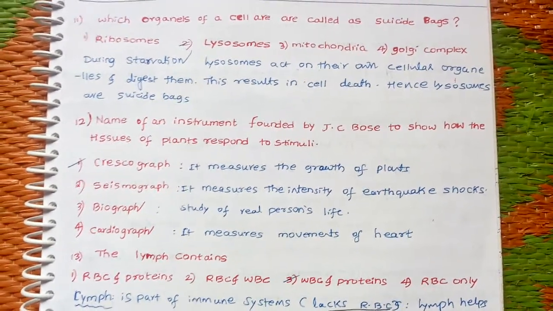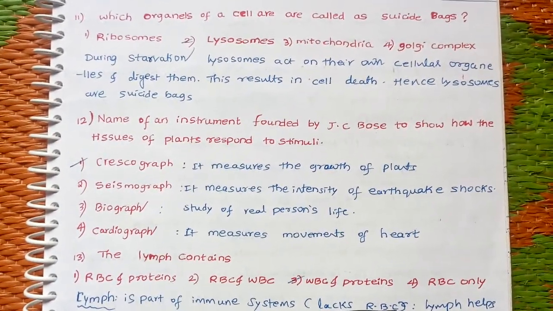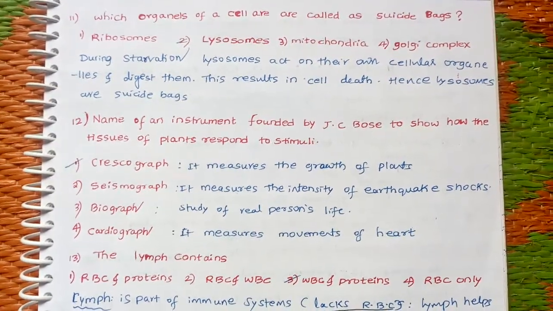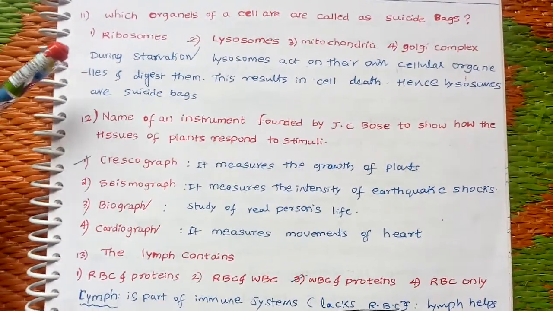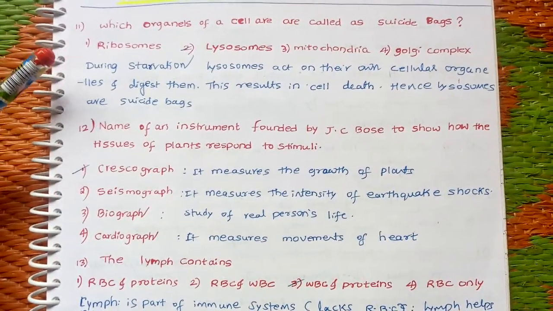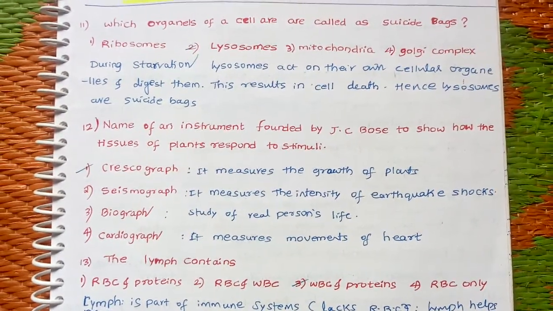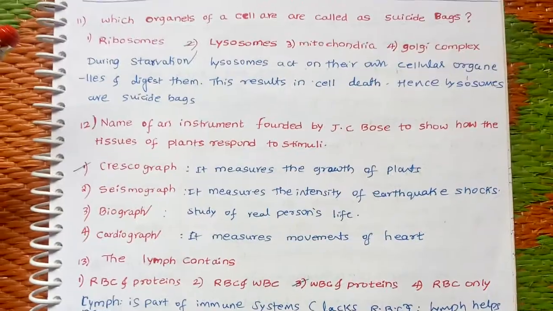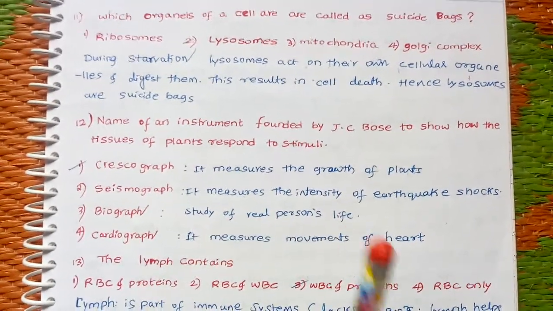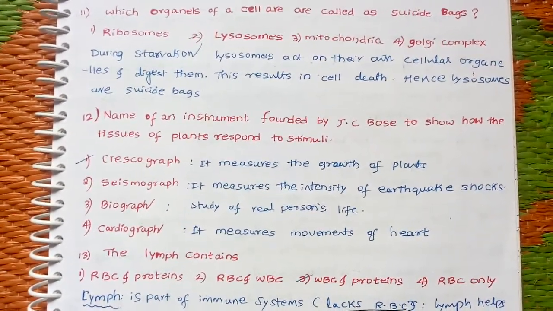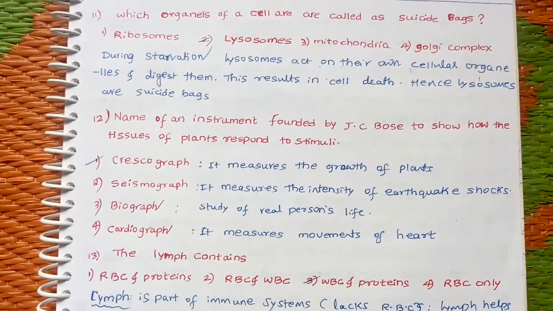You know that this answer is lysosomes. But we have to know why lysosomes are called suicide bags. Because during starvation, lysosomes act on their own cellular organelles and digest them. This results in cell death, and hence lysosomes are suicide bags. Because of this reason, they are called suicide bags.